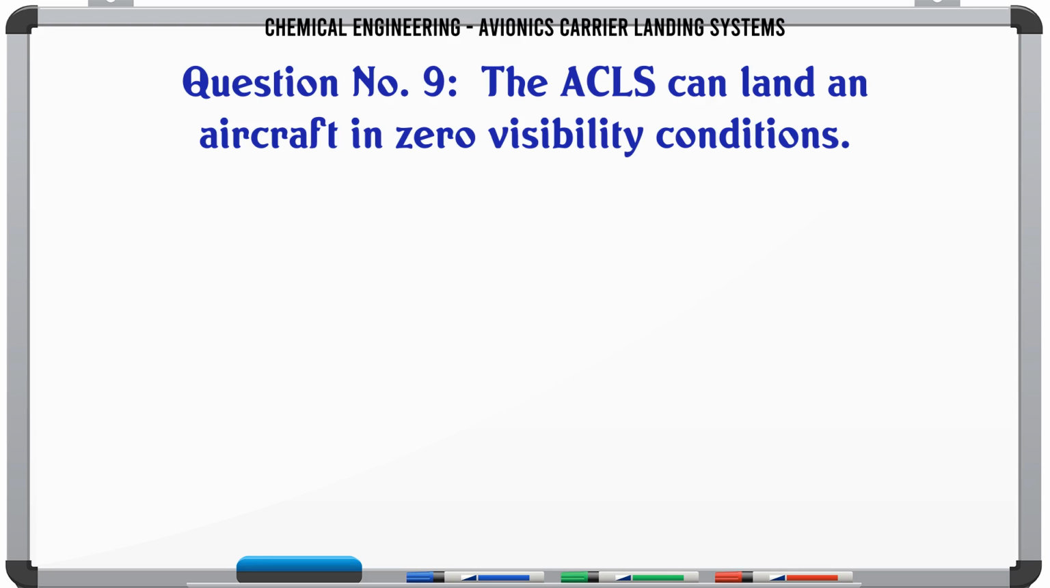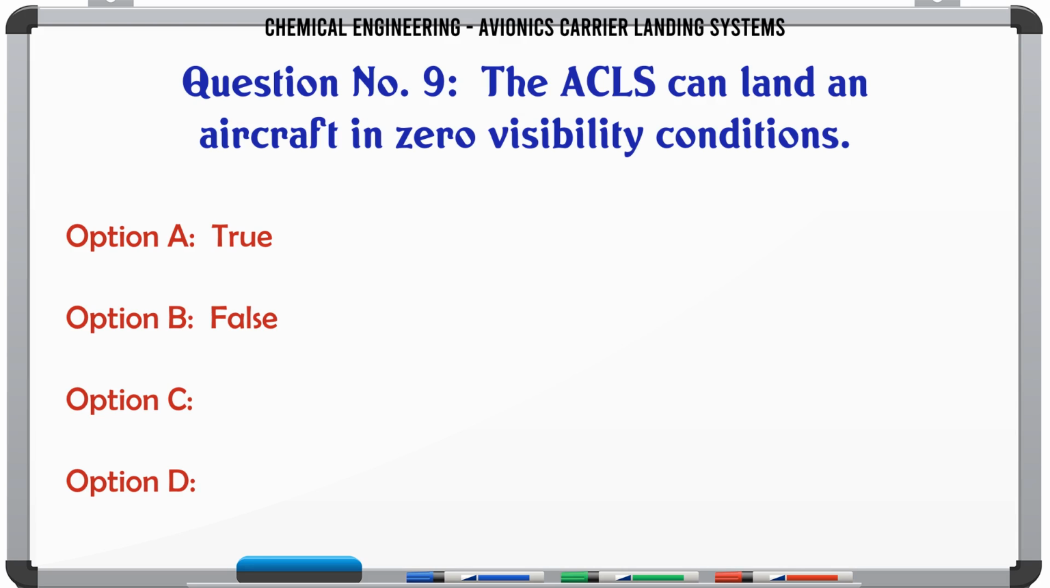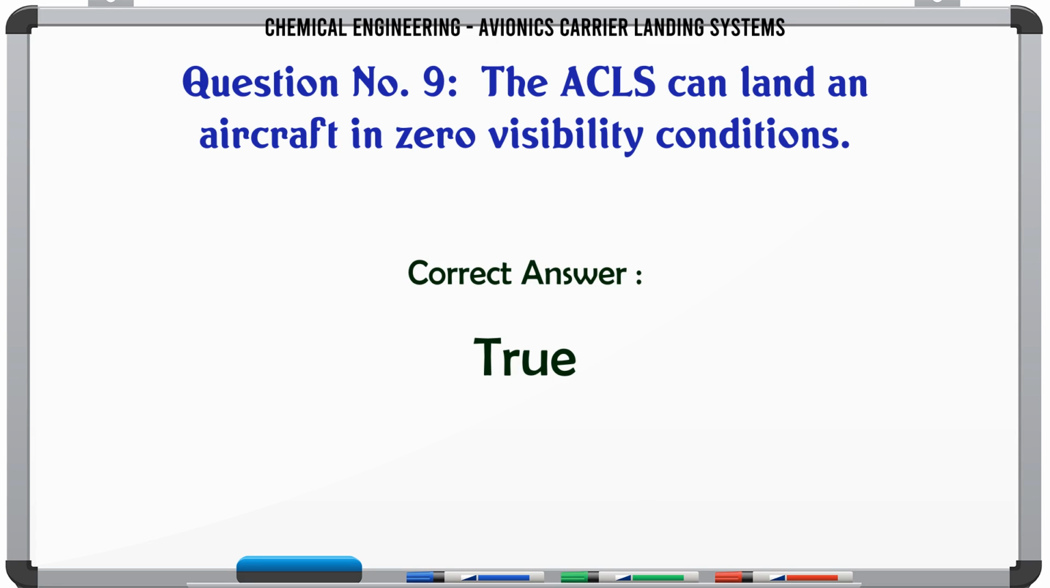The ACLS can land an aircraft in zero visibility conditions. A. true. B. false. The correct answer is true.